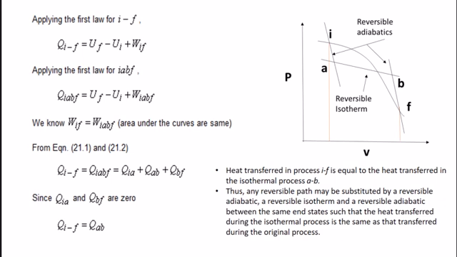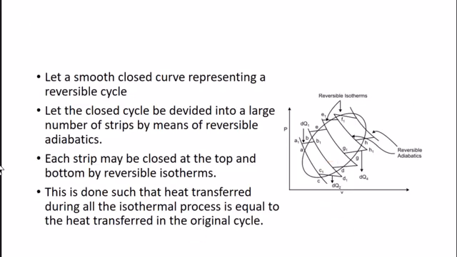Now let us apply these two concepts to this cycle. Here you can see this circle. It is a smooth closed curve representing a reversible cycle. This is a reversible cycle. Suppose it starts from A, it is going in this way and concludes again at A. So it is a closed smooth cycle.